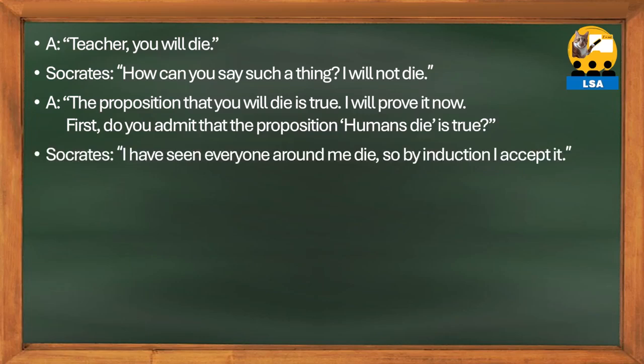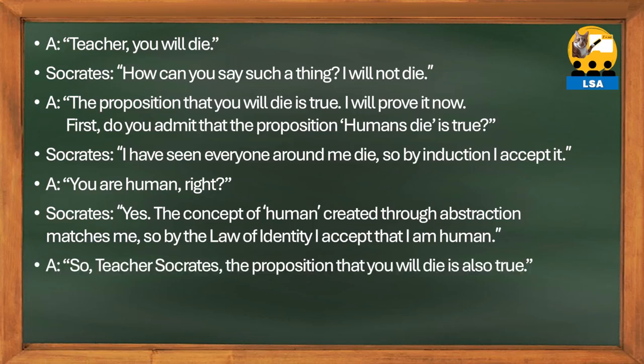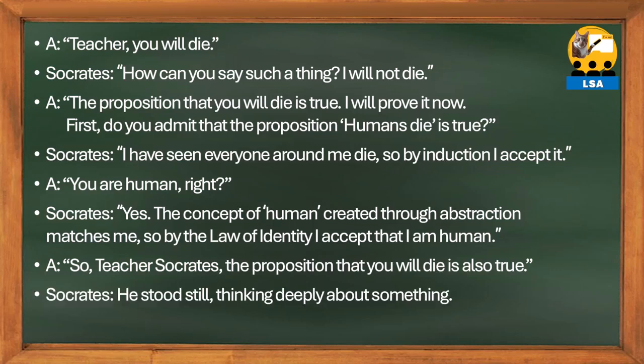Socrates said, "Since I have seen all people around me die, I accept it according to induction." Then A asked again, "Master, you are a human, right?" Socrates thought for a moment and replied, "Yes. Since the concept of a human, created by abstraction, matches me, I accept it as true that I am a human according to the law of identity." Then A said, "Master Socrates, therefore, the proposition that you will die also becomes true." Socrates stood completely still, lost in deep thought. Do you understand the conclusion of the syllogism?